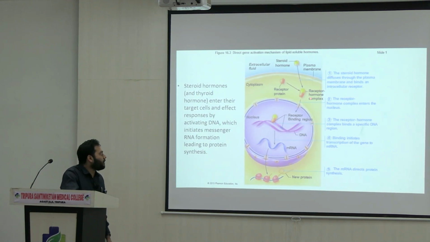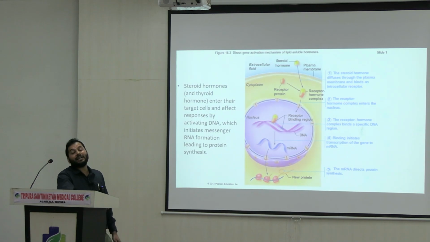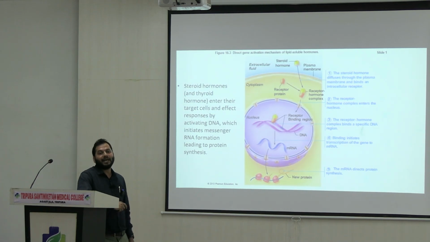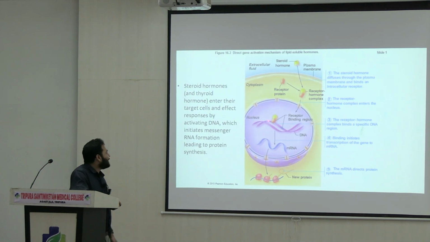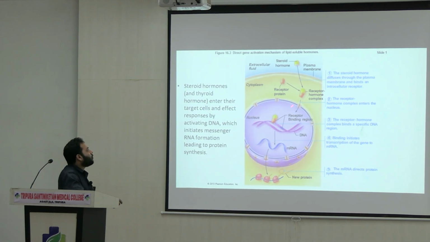Once the complex is formed, it can penetrate the nuclear membrane and enter the nucleus, right? Once it enters the nucleus, it has a specific binding site present in the nuclear DNA, called the hormone receptor binding site or hormone response element. This is the site in the DNA where the hormone receptor complex can bind.